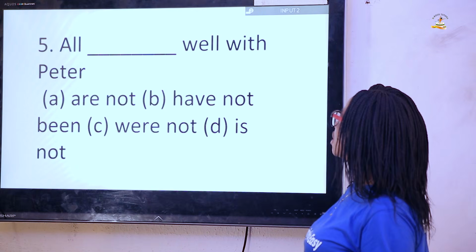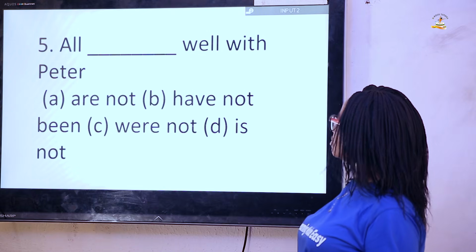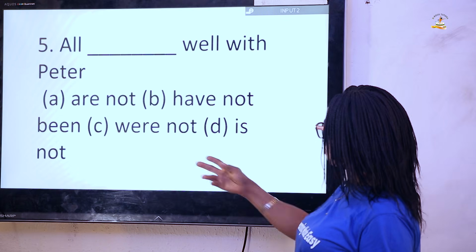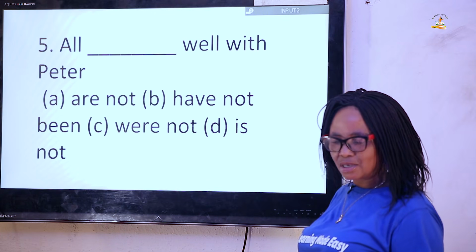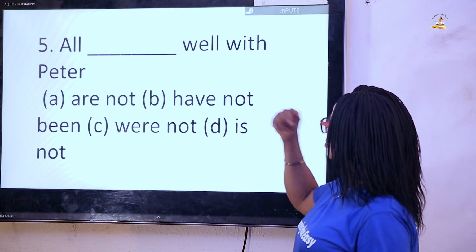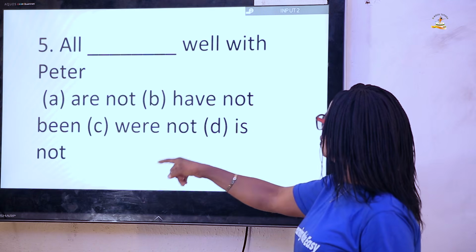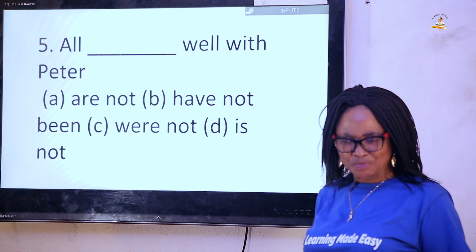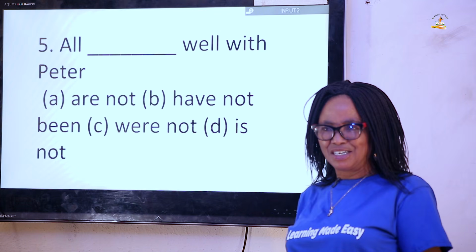Question 5 says, all dash well with Peter. A, are not. B, have not been. C, were not. Next one is not. Now, the answer is going to be: all is not well with Peter. Then why have we chosen all, and why have we chosen is not?